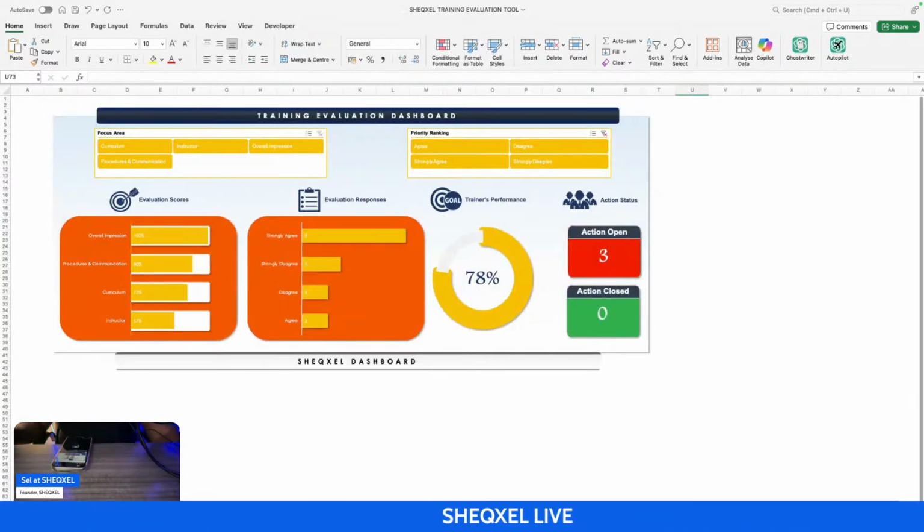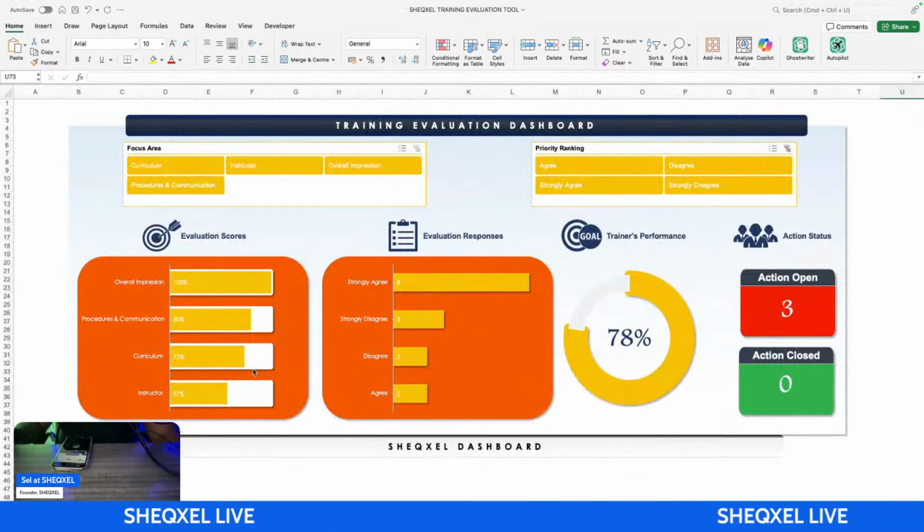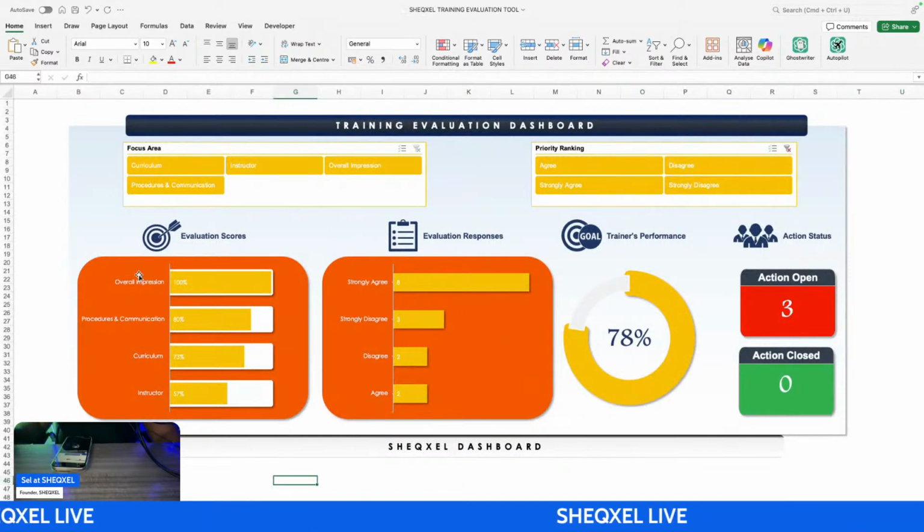And of course, all our templates has a unique dashboard. So this is a dashboard, right? So this dashboard, we are looking at the various sections of the training evaluation, and basically the questionnaire, right? Overall impression, procedure and communication, curriculum, the instructor, what were the scores? So these are all the scores that we can use to justify the fact that the training went well or not. Okay, so we have the overall score.